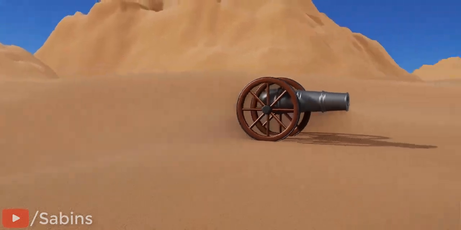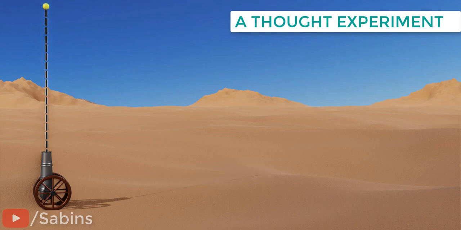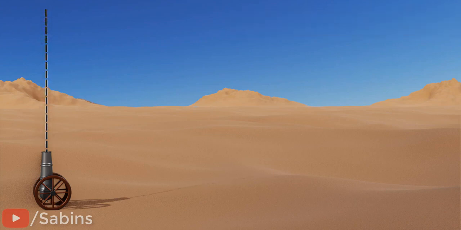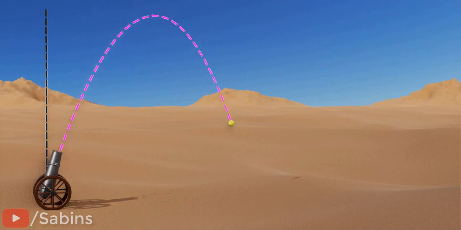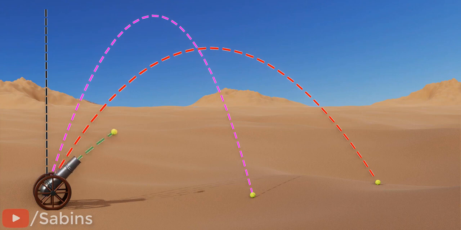Here's an interesting thought experiment. This cannon is ejecting a ball perfectly vertically. The ball will come back to its initial position, or zero movement, in the horizontal direction. Now, let's reduce the angle and eject it with the same speed. Now, the ball can travel horizontally. With a little more angle reduction, the range increases further. When the cannon's angle is down to 45 degrees, the range becomes even higher.